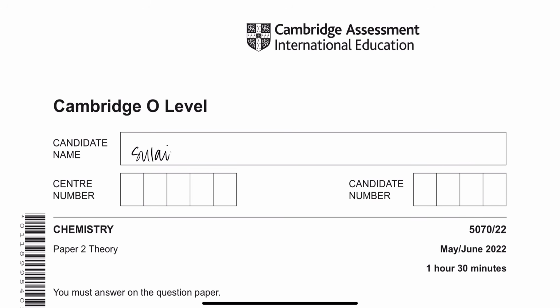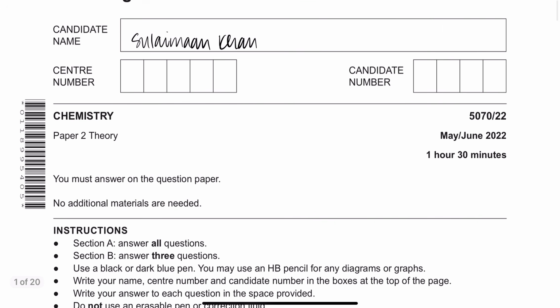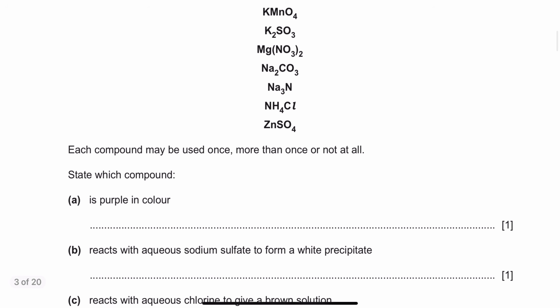So now we're gonna do the next past paper, which is the most recent past paper that came in your examinations, which is actually May June 2022, 5070/22, 1 hour 30 minutes paper, right? Theory. So people think that this was a difficult paper, but let's make it easy peasy lemon squeezy.